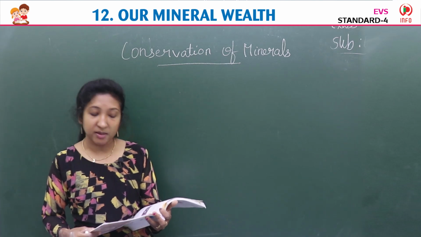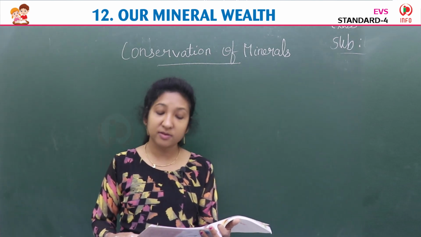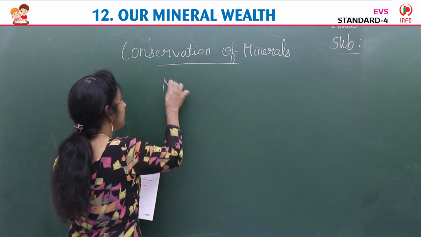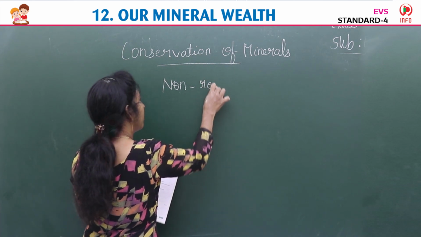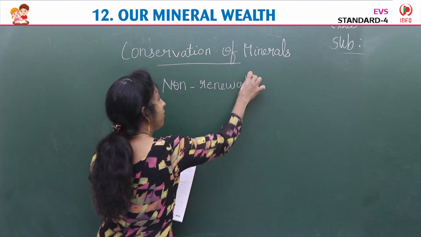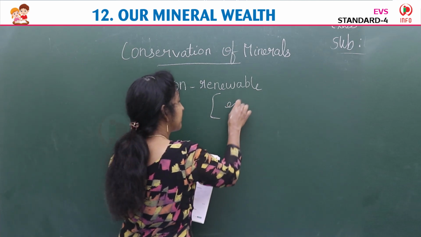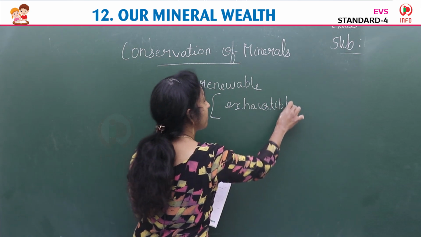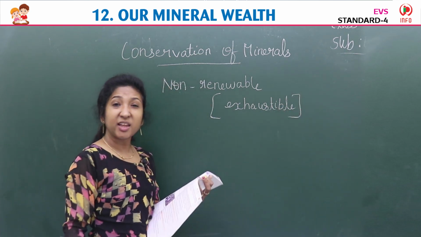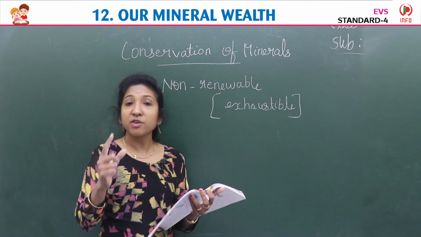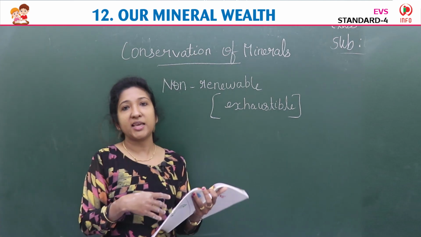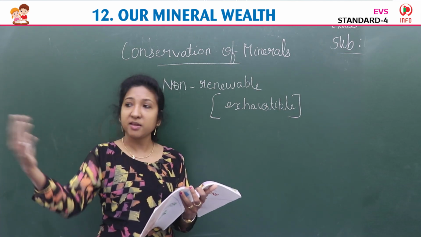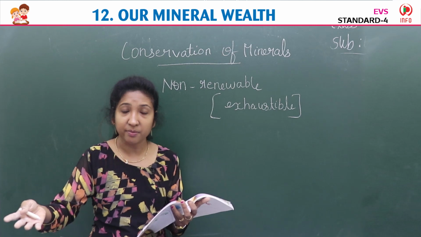Minerals are exhaustible and non-renewable resources. Exhaustible, non-renewable, what does that mean? It means it cannot renew. Once we use it, we cannot reuse it again. We cannot renew it again. Once it is used, it's used. Then it is gone. We can't use it again.